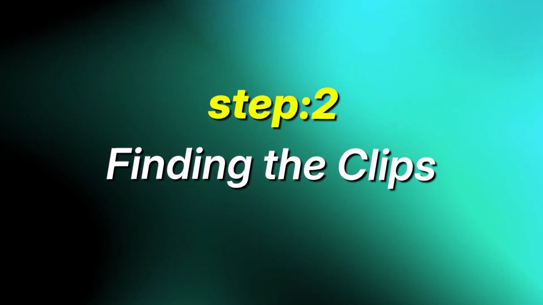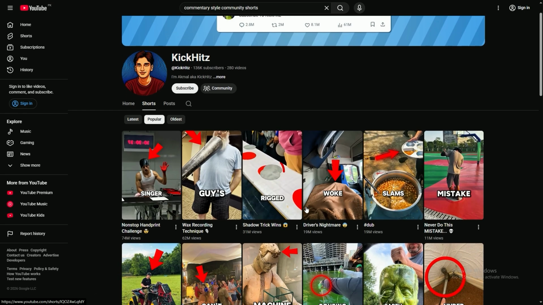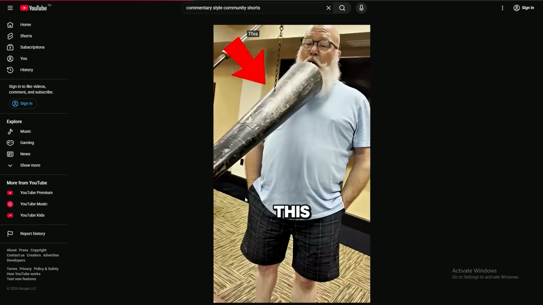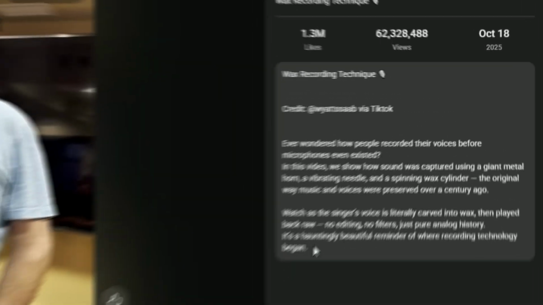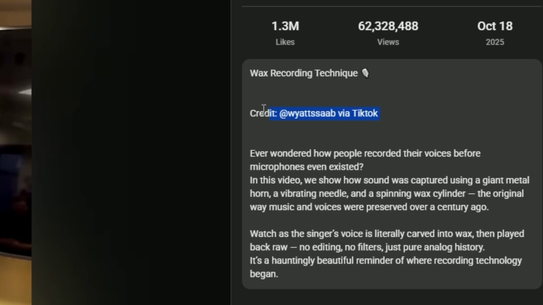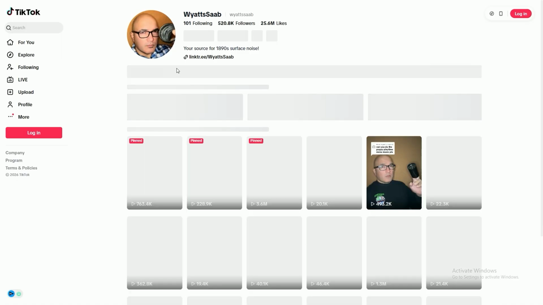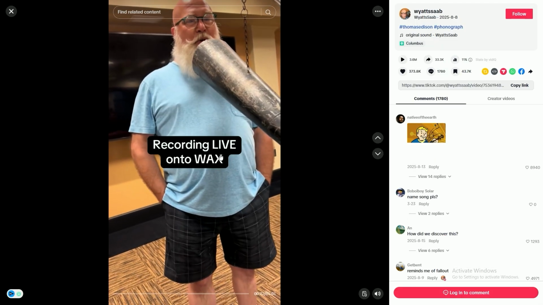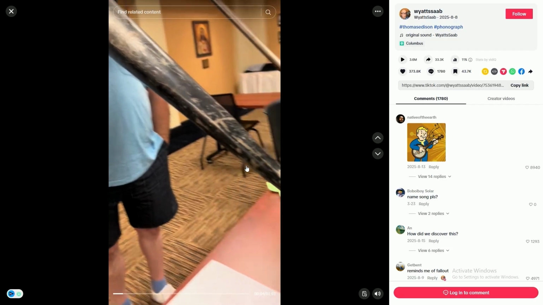Step 2 is finding the clips. Most people think you have to scroll Instagram or TikTok for hours and manually search for content, but the easier method is to go to channels that are already posting this type of shorts, open one of their videos, and check the description. A lot of the time, they give credit to the original Instagram or TikTok handle. So all you have to do is copy that handle, search it on Instagram or TikTok, and take the original clip from there. That is one of the easiest ways to find viral-ready content in this niche.